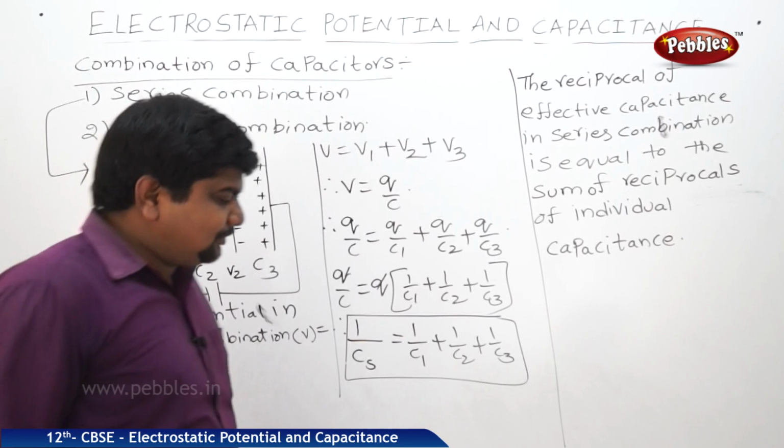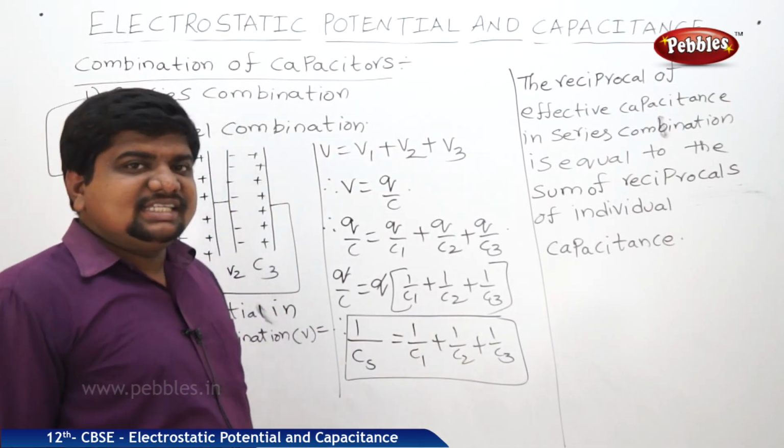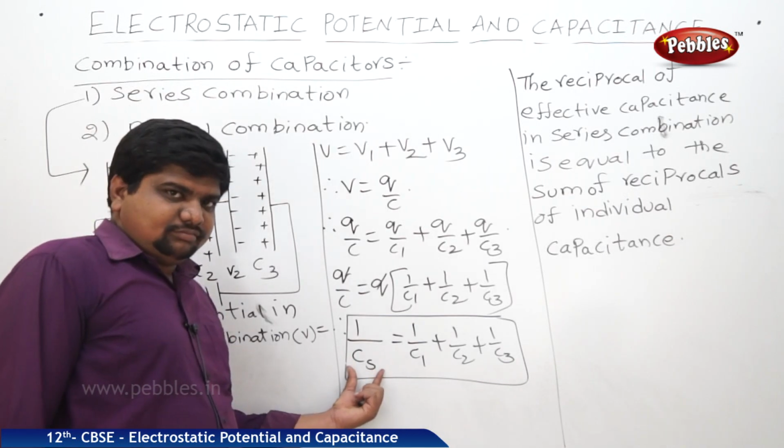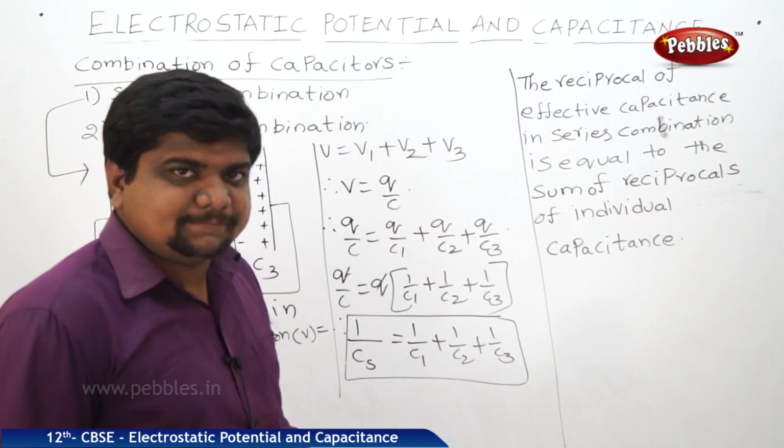One by CS is equal to 1 by C1 plus 1 by C2 plus 1 by C3. The sum of the reciprocals of the individual capacitances is equal to 1 by CS.